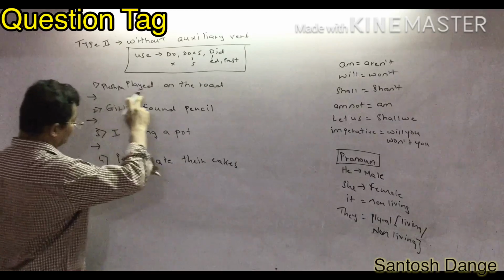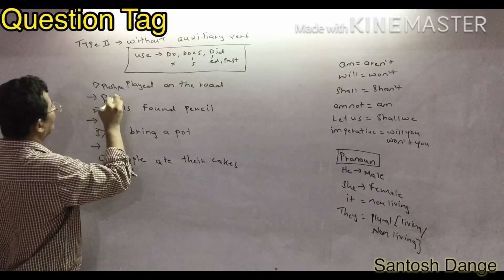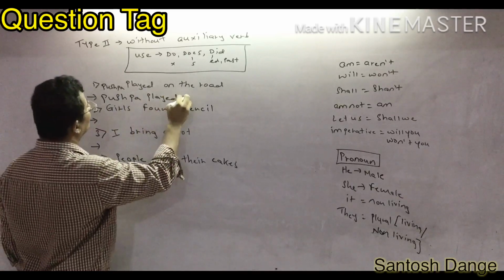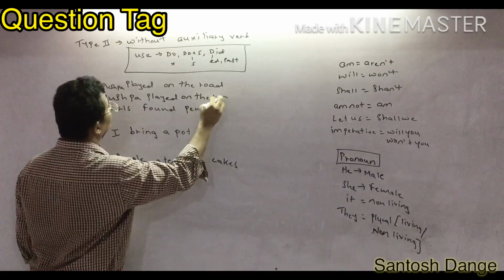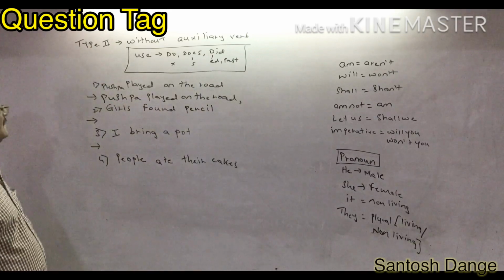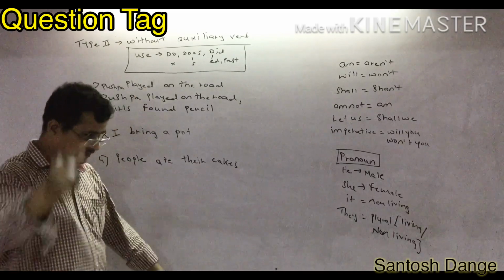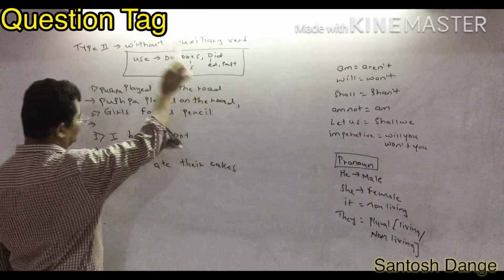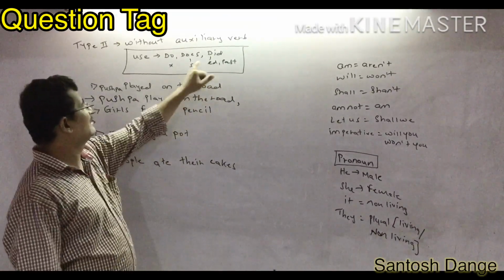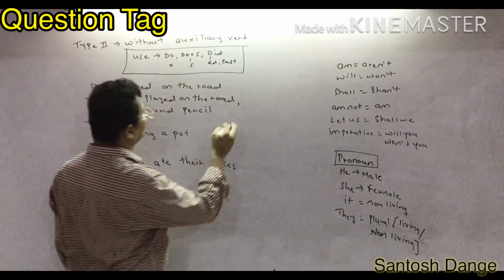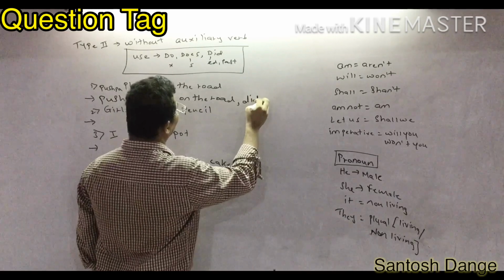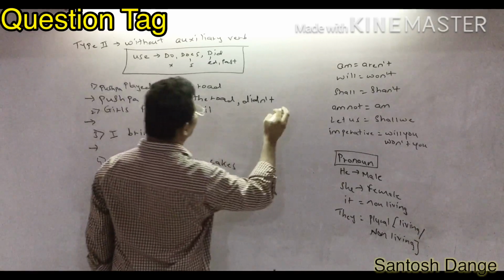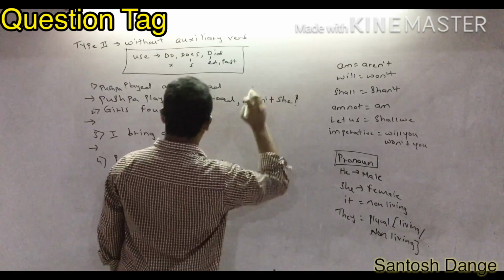First of all, you have to write the given sentence as it is. So I can write Pushpa played on the road. According to the rule, I am going to write a comma after the sentence. After that you have to find out whether there is an auxiliary verb. No auxiliary verb is given, so you have to use do, does and did according to the condition. Here there is ed, which means past tense, so you can write did, and it is going to become negative. You know that positive, negative, positive. Didn't, and Pushpa is a girl, so you have to write didn't she, and here a question mark.